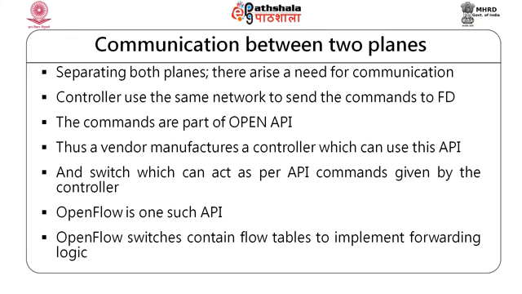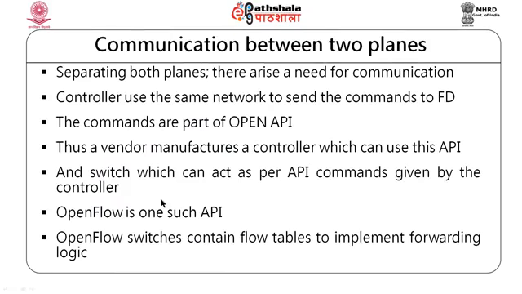I still want them to communicate. So, the problem is that I will have to provide some mechanism of making sure that both of them communicate. Okay. They are part of open, and as I said, they will have to talk to each other in an open manner. So, I need an open interface between them. So, that is the issue. So, OpenFlow is one such API. Okay.